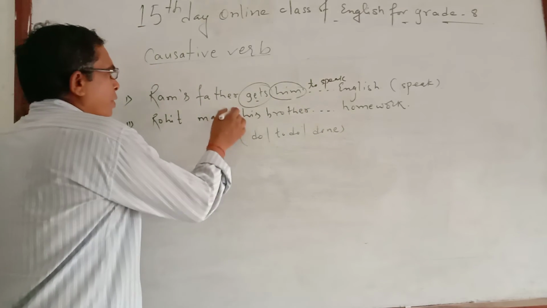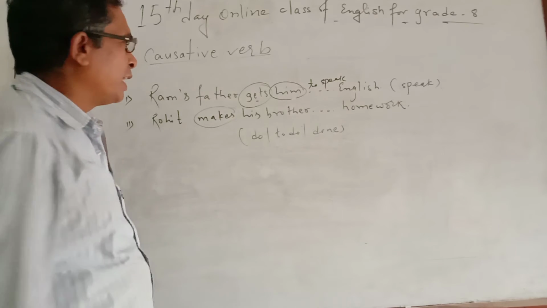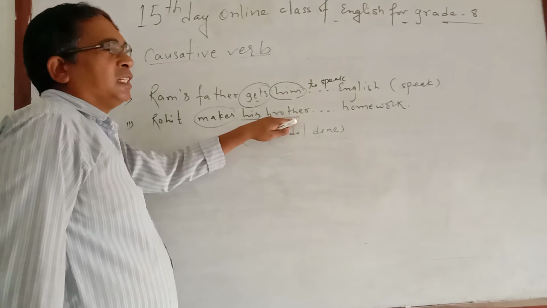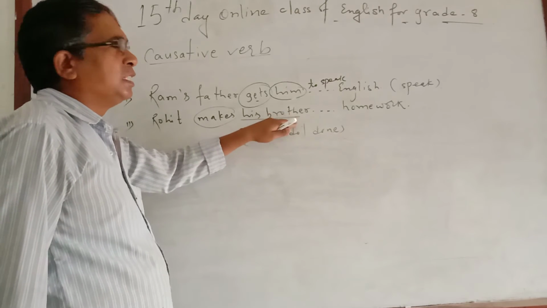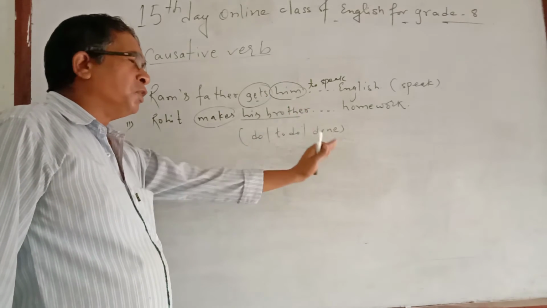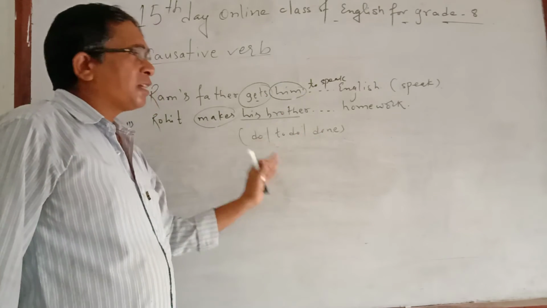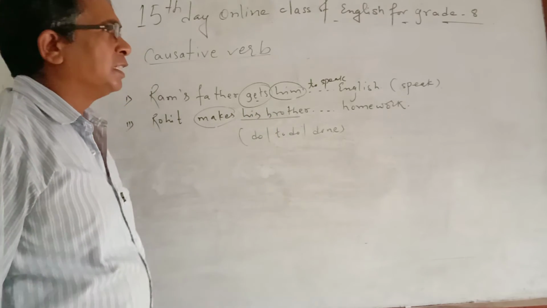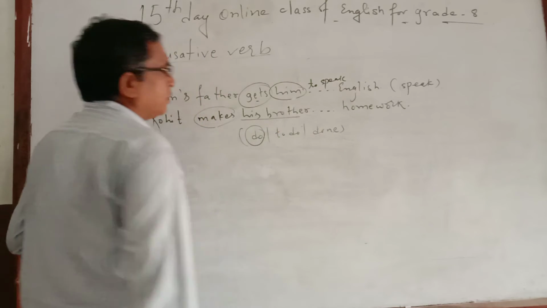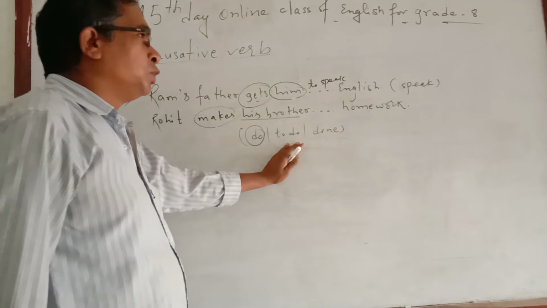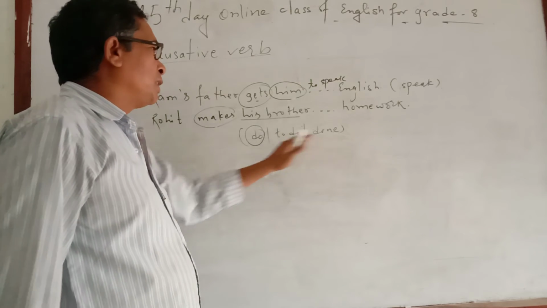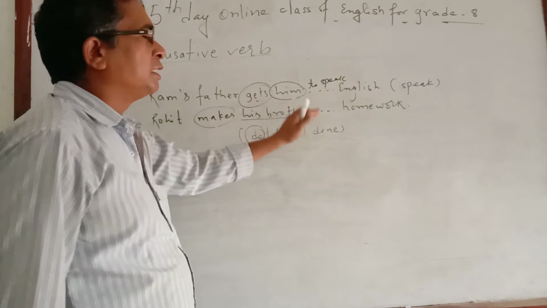Again you work. Makes is the causative verb, and after makes there is his brother. It means, of course, his brother is a person, can't be a thing or goods. So after make, makes, or made, if there is a person, as I have told you in the rule, the answer will be verb 1. So from the given options, the right answer will be do, because to do means to plus infinitive, and done is the past participle. So the best answer is do. Why? Because after make there is a person.